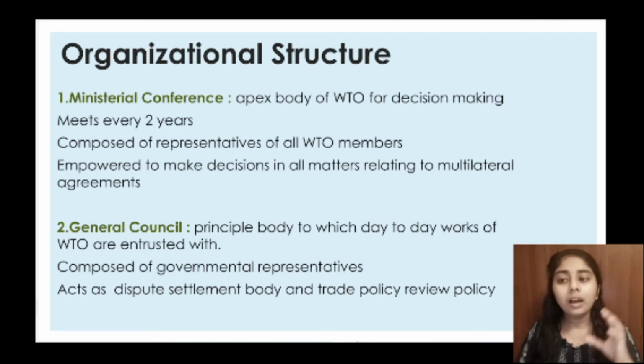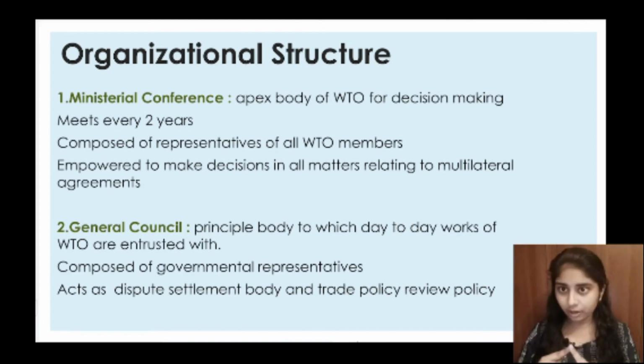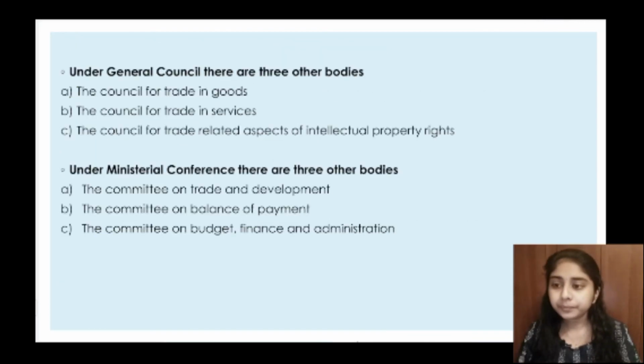Okay, so the organizational structure of WTO can first be classified into two: Ministerial Conference and General Council. Ministerial Conference is the apex body which is for decision making, and it meets every 2 years and is composed of all representatives of WTO members. Second one is General Council. It focuses on day-to-day works. So we can say it is a principal body of WTO. It is composed of the governmental representatives and it acts as a dispute settlement body and also trade policy review body.